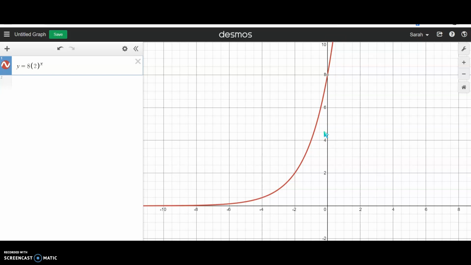And the graph has an asymptote at y equals 0. Yes, that's true because it's getting closer and closer to 0. Never actually touches it, though. So we say true. The graph's range is y greater than 0. So everything greater than 0 is the range. That's true. Because remember, range is up to down. So everything from 0, greater than 0, all the way up, that's going to be our range. So that's true.